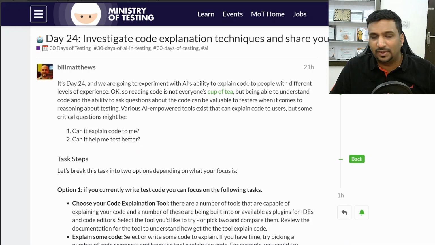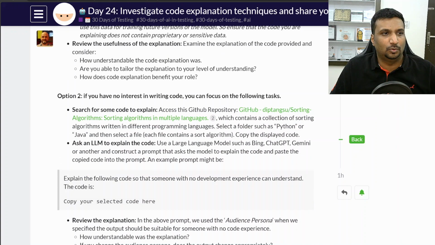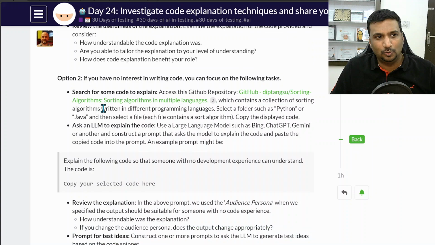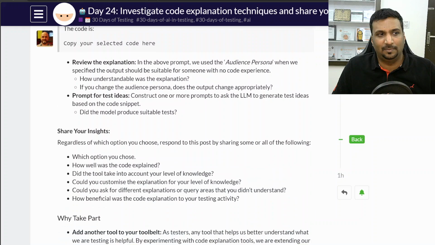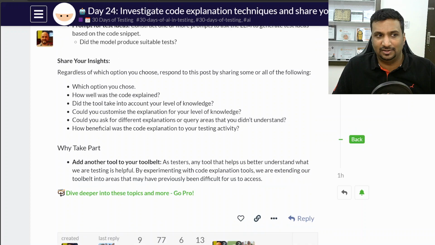There were two ways to do this task. First, if somebody is writing code, choose a code explanation tool, write some code, ask it to explain that code, and review the usefulness. Option two was looking at some code, asking an LLM to explain it, and seeing how it explains. Either your own code or somebody else's, using prompts for explanation, test ideas, issues, refactoring, and so on.